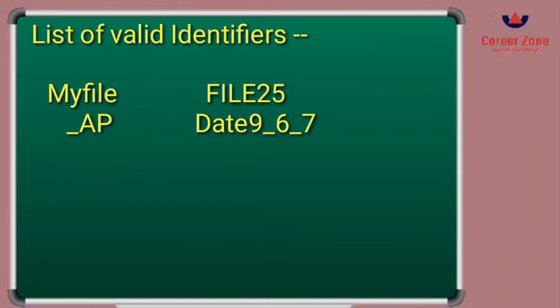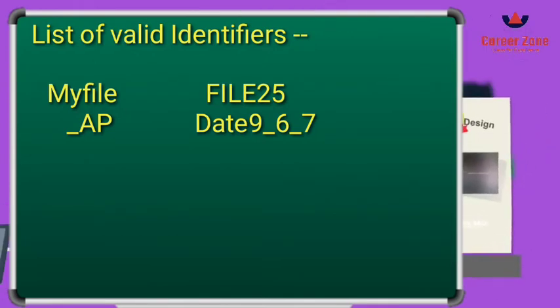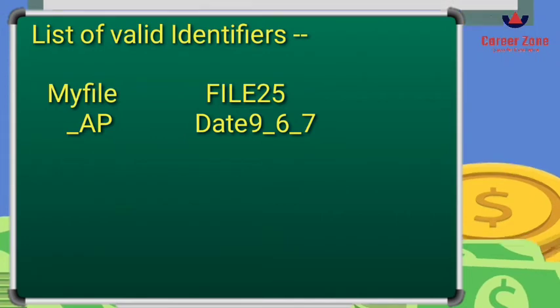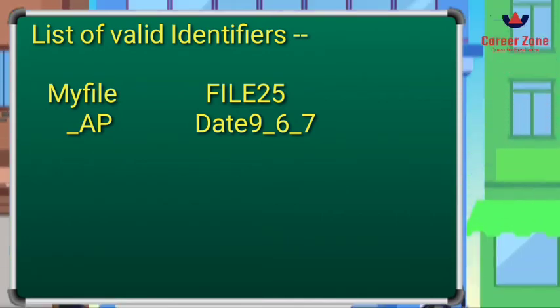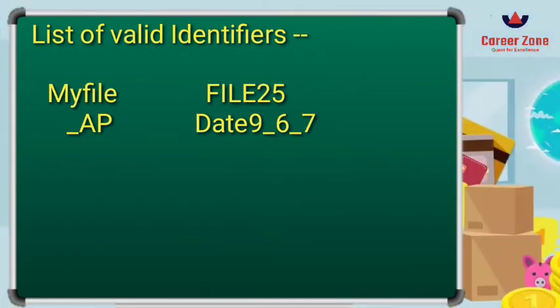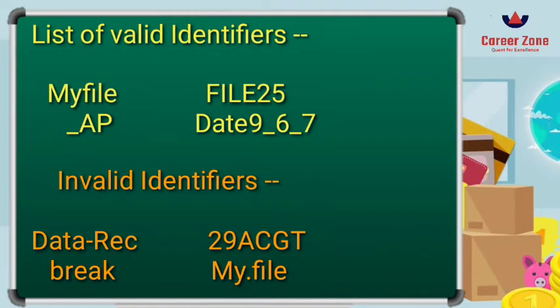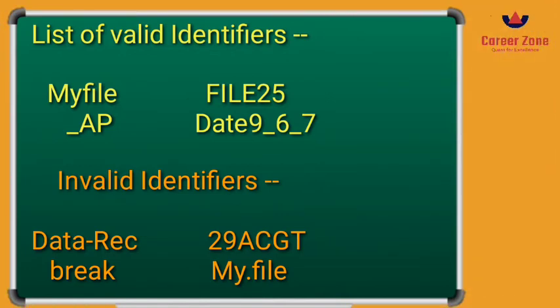That is also valid, because it is the rule of the identifier that it can start with the underscore sign. The fourth one is again a combination of symbols, letters, and digits. However, only the underscore sign I have used. Now the invalid ones. You can see here that the hyphen sign is used in the first one, data-rec. So that is an invalid symbol.